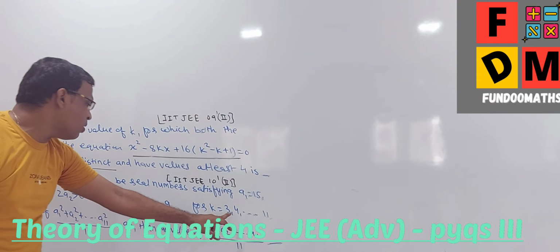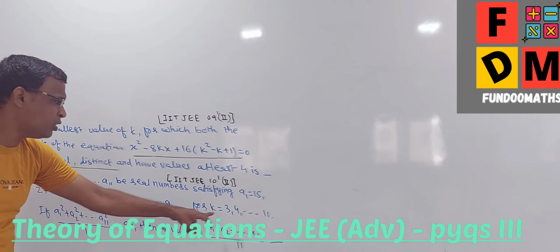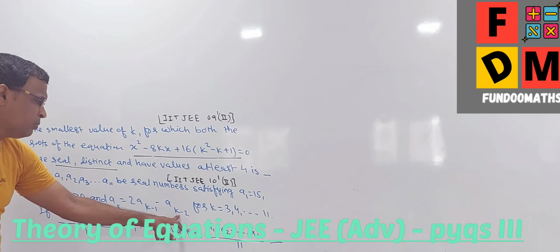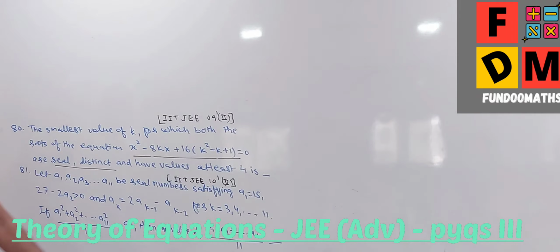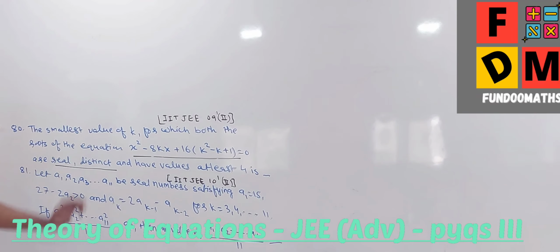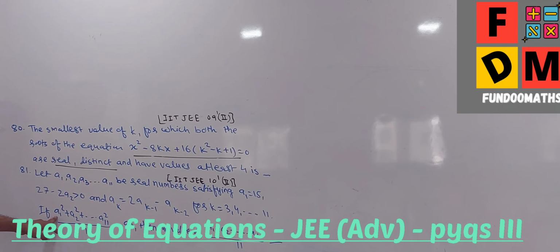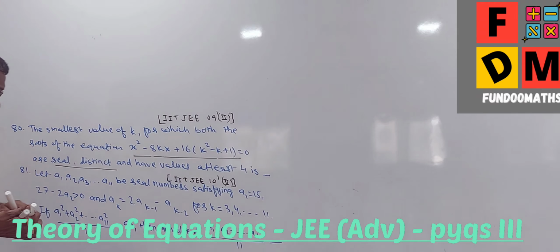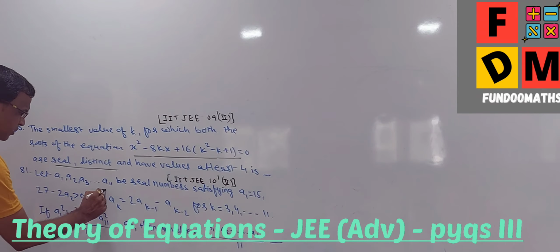For k equal to 3, of course, they are told the minimum value, then 3 minus 2 is 1. So A1 should be the minimum, and they have defined A1. So k equal to 3 to 11 is not much to think of. A1 square plus A2 square plus up to A11 square, upon 11, is equal to 90.